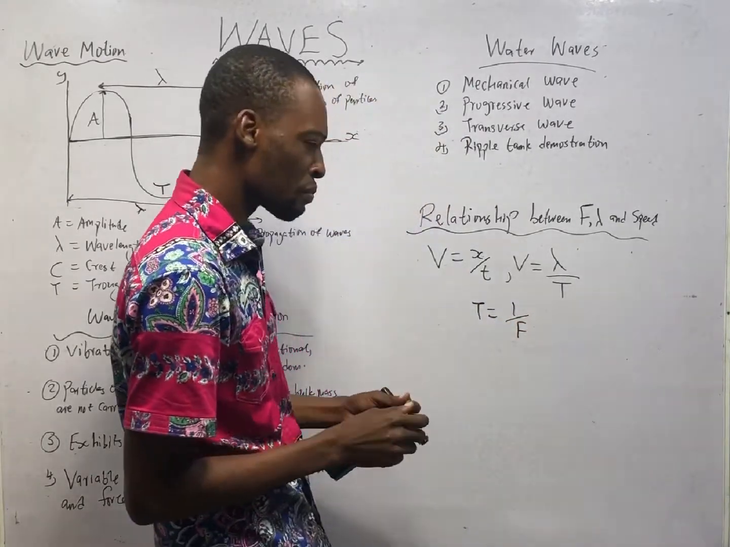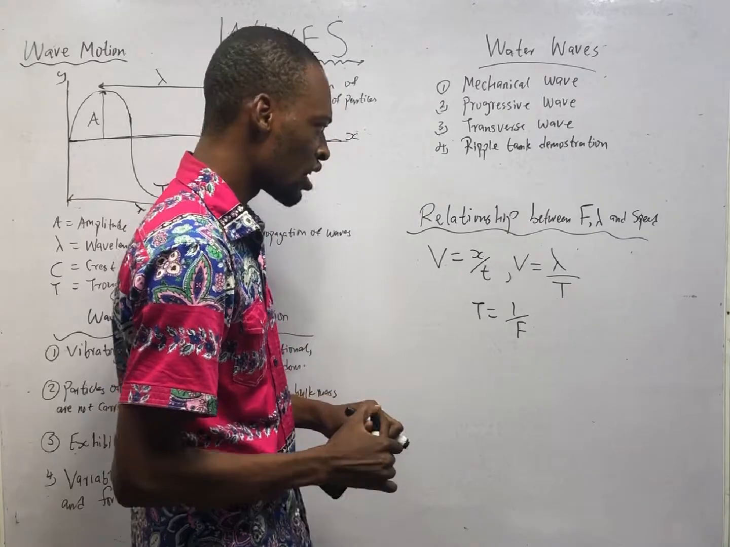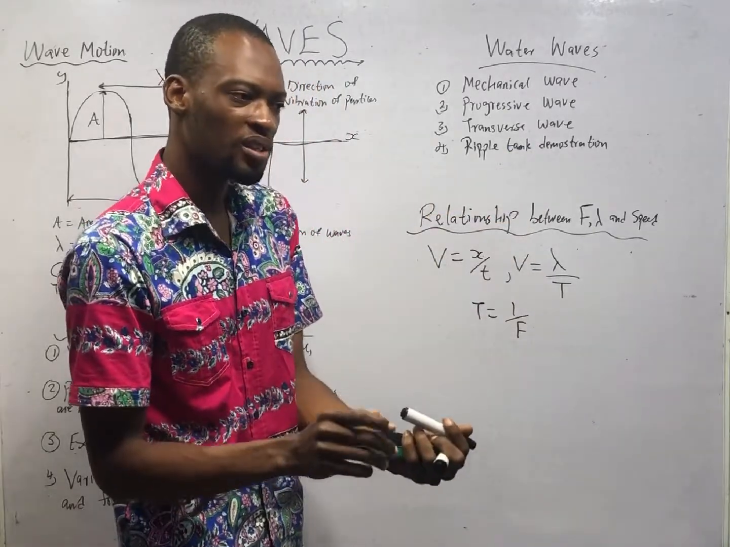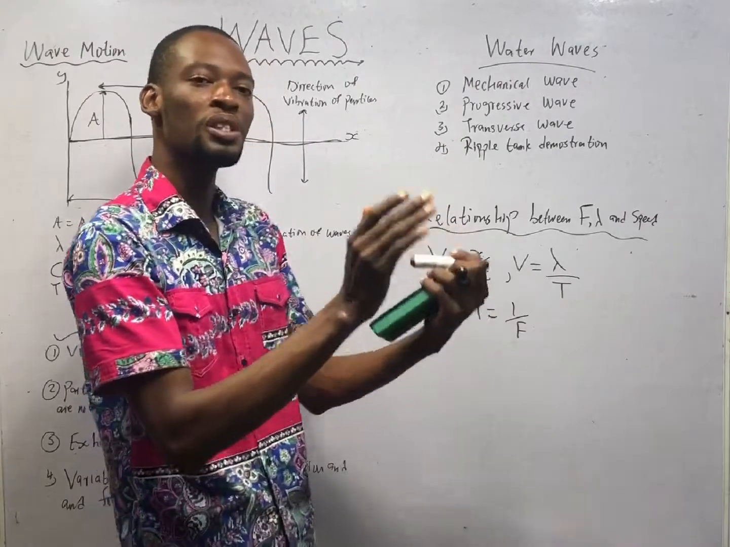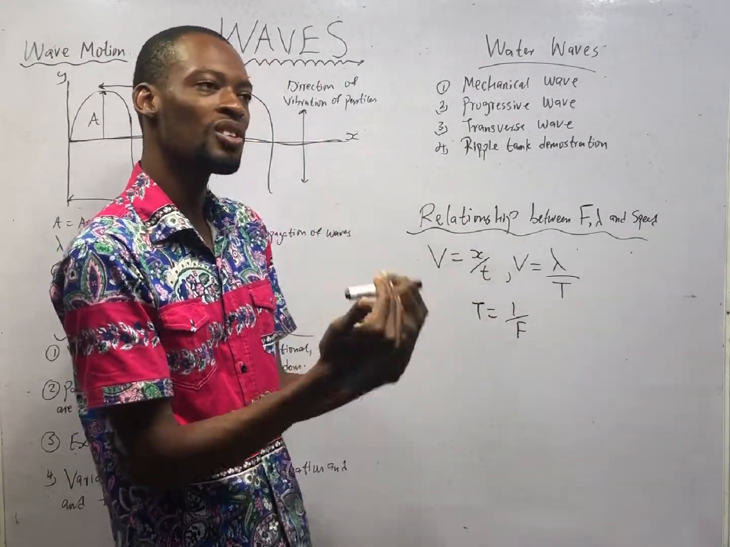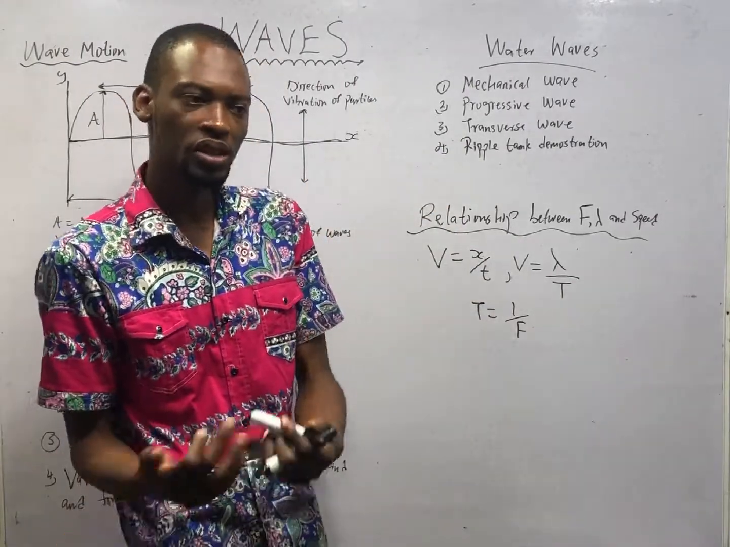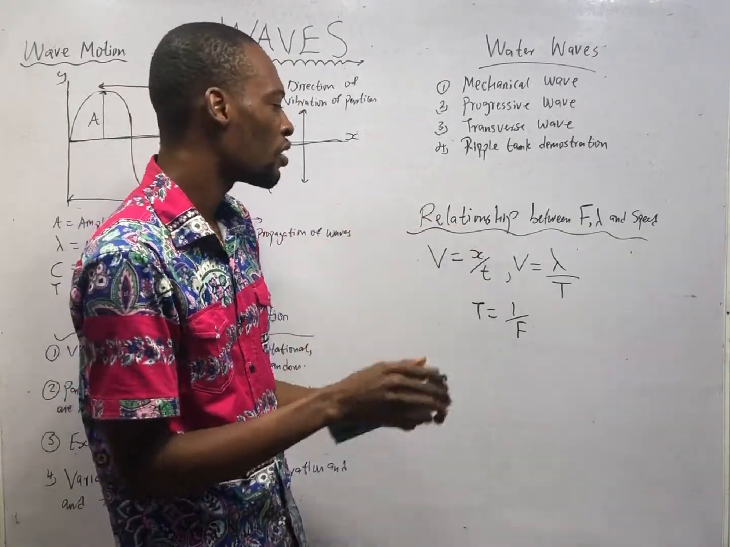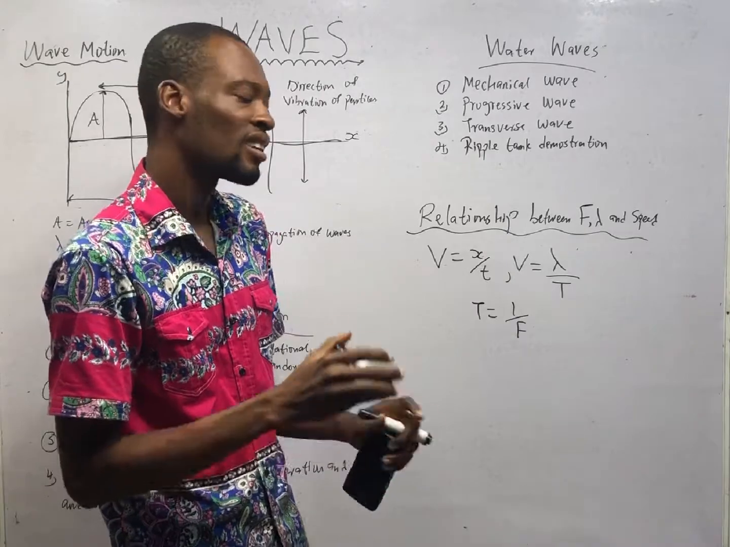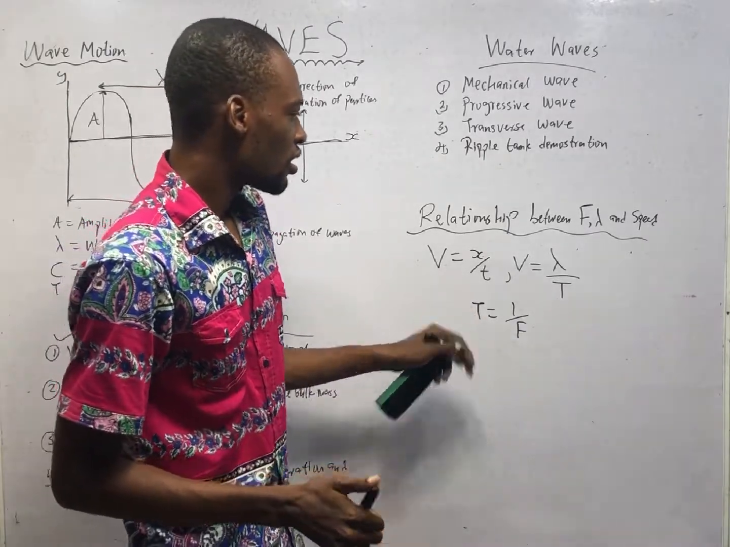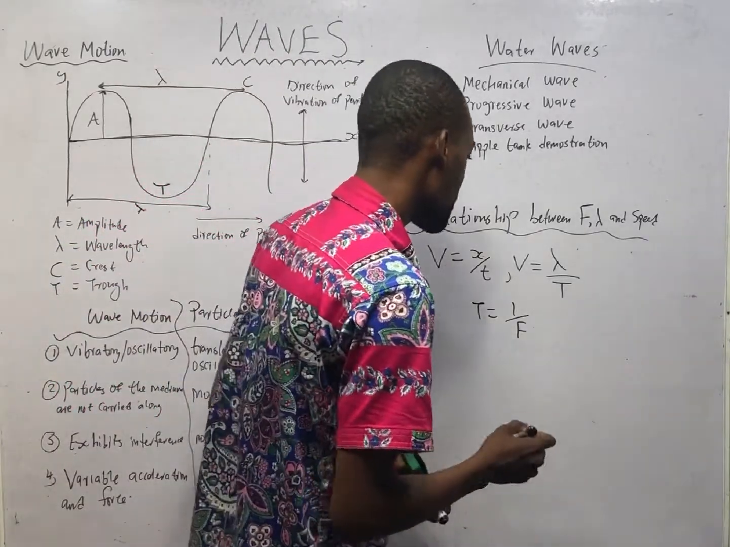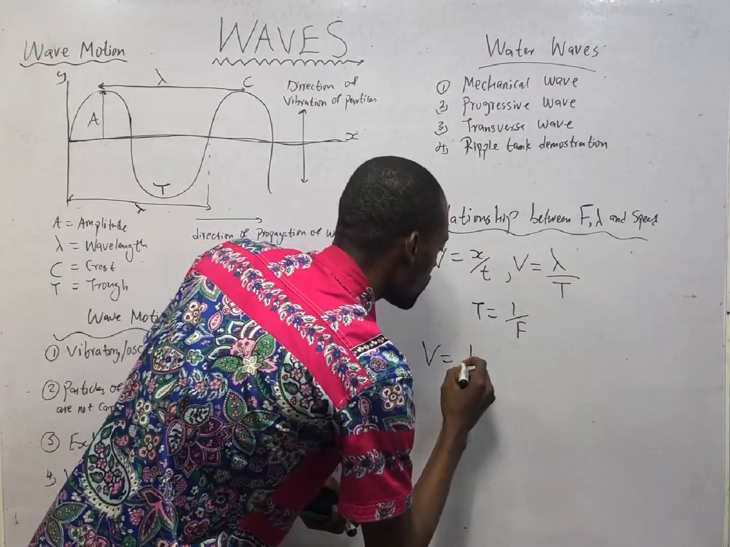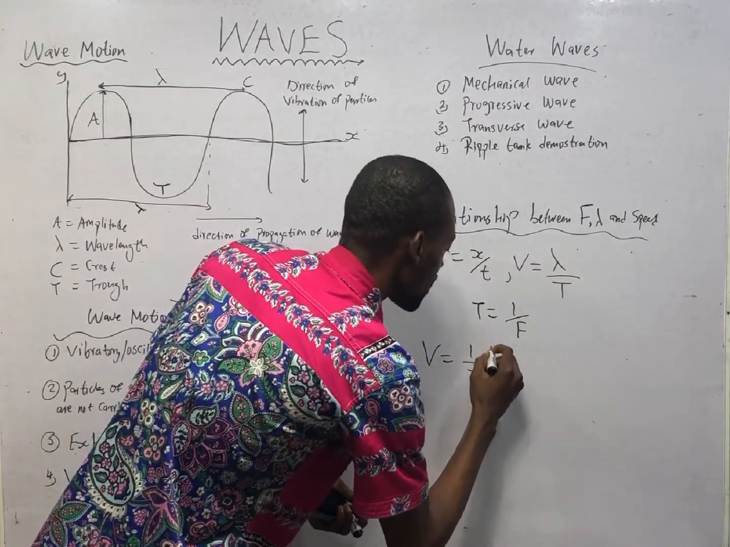Period is inversely proportional to frequency, because frequency is the number of oscillations per second, while period is the time taken to complete an oscillation. So for period, time comes first before oscillation. For frequency, oscillation comes first before time. Therefore, frequency and period are inverse. If this is true, it means that V is equal to, from here, 1 over T times lambda.